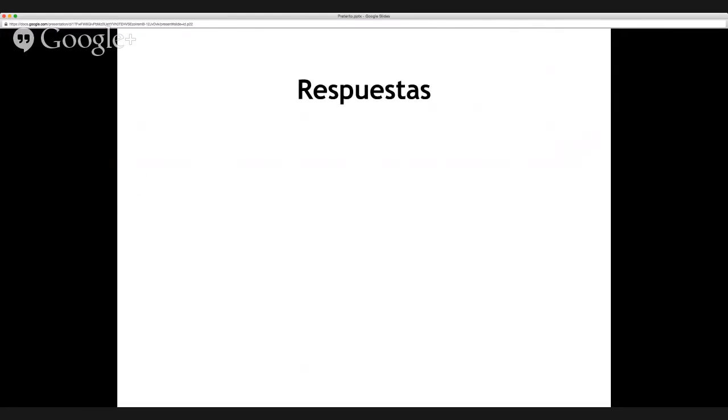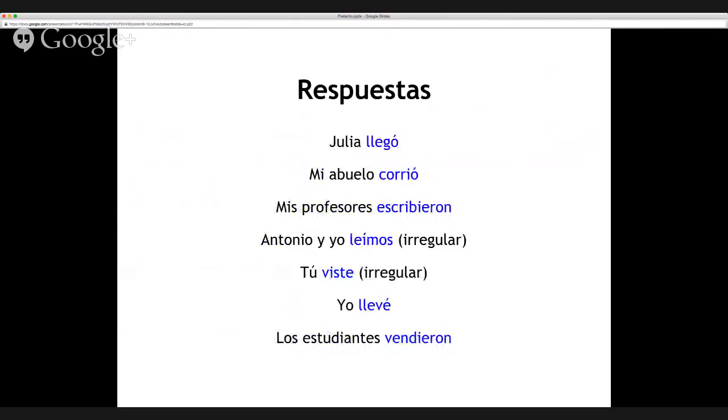Y aquí tienen unas respuestas. Llegó, corrió, escribieron, leímos, that's irregular, viste, otro irregular, llevé, and vendieron. Every single one of these answers is explained earlier in the presentation. It's either using the regular pretérito endings or it's one of the irregulares that I have shown you. So feel free to go back and keep familiarizing yourselves with these ideas.